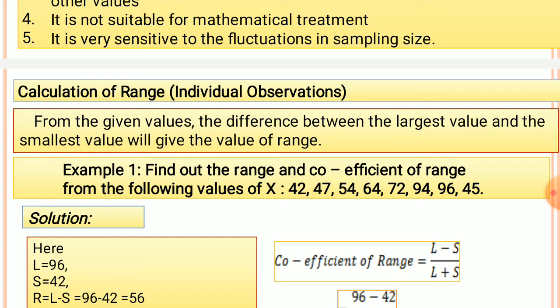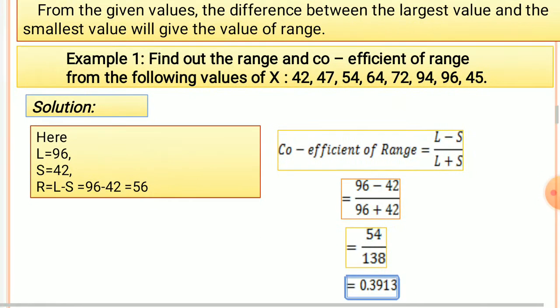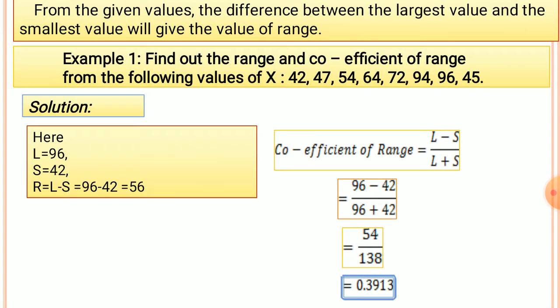So they are individual observation, discrete series, and continuous series. So here, the calculation of a range for discrete observations: from the given values, the difference between the largest value and the smallest value will give the value of the range. So let us calculate the problem which has been given here.